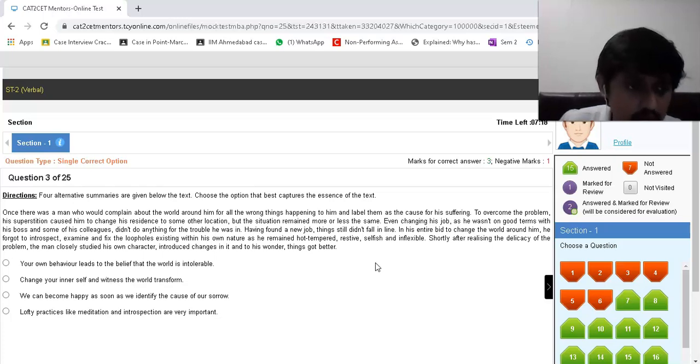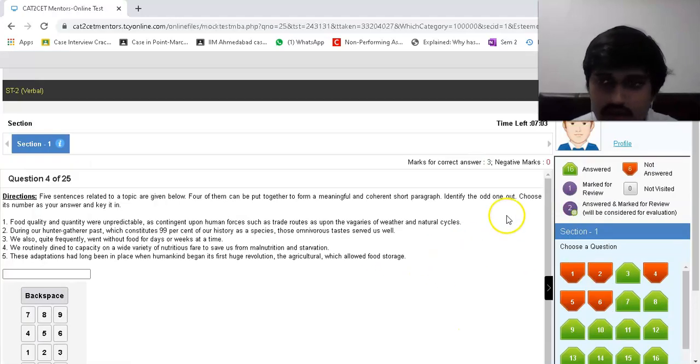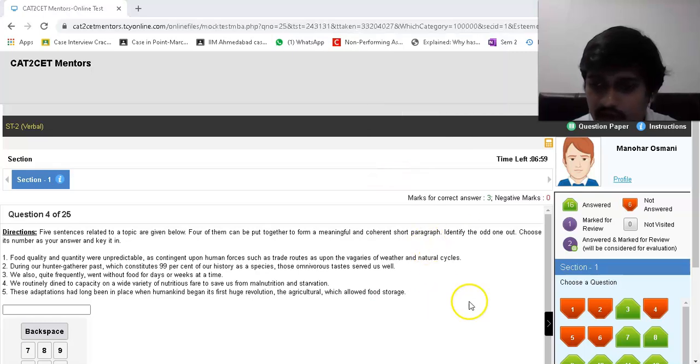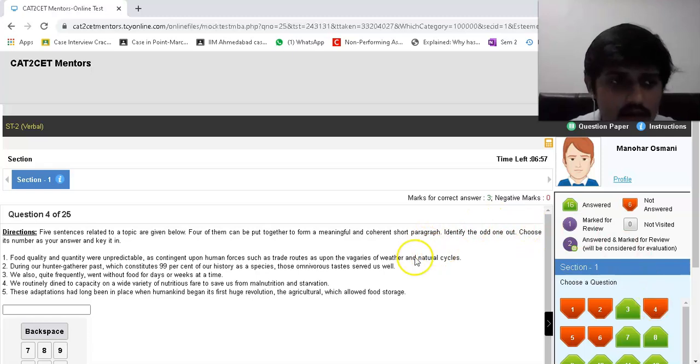We can become happy as soon as we are in the cause of our sorrow. No. B is more in line, I think. Lofty practices like meditation and introspection are very important. I'll go with B. It's a safe bet. This is right. For sure. Now let's look at 4, 5 and 6.